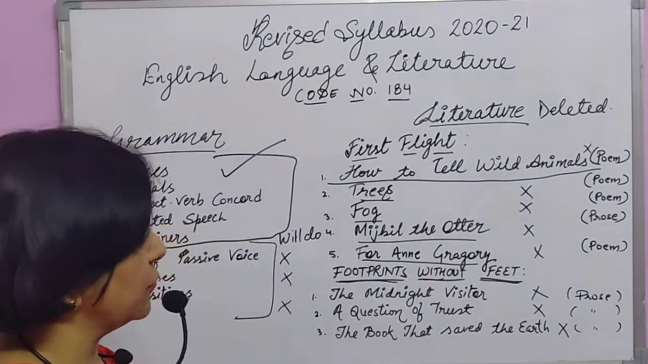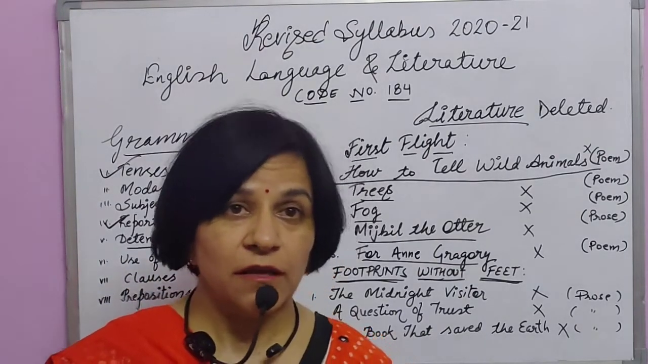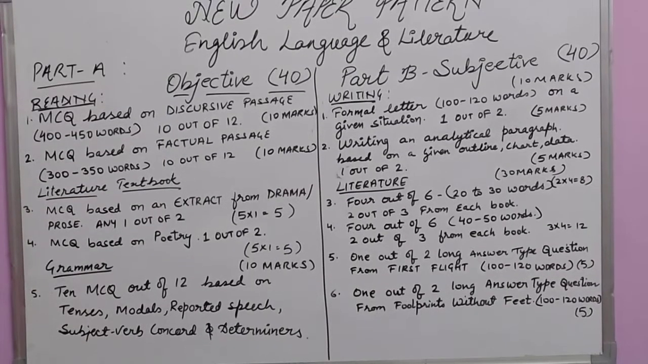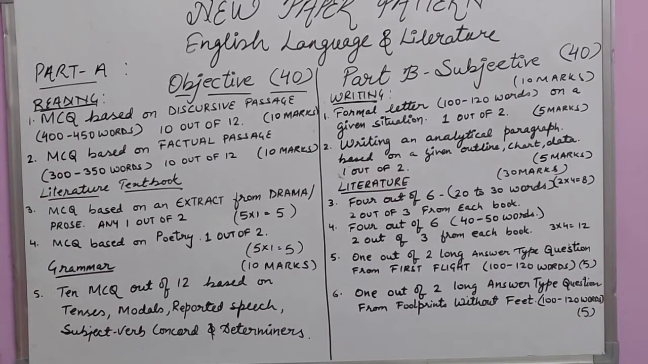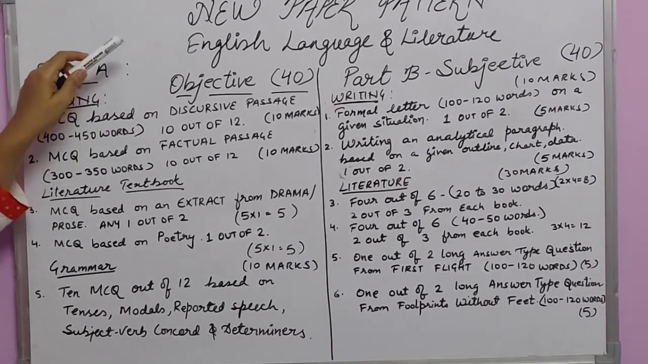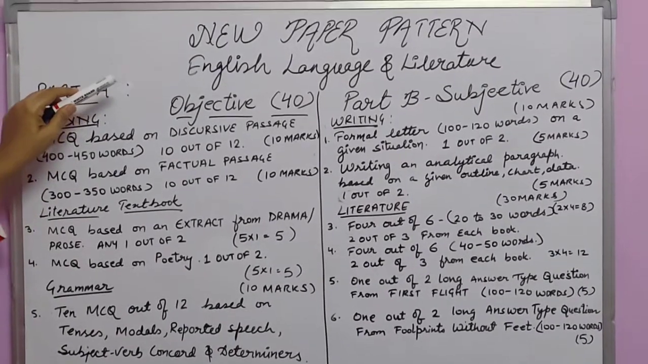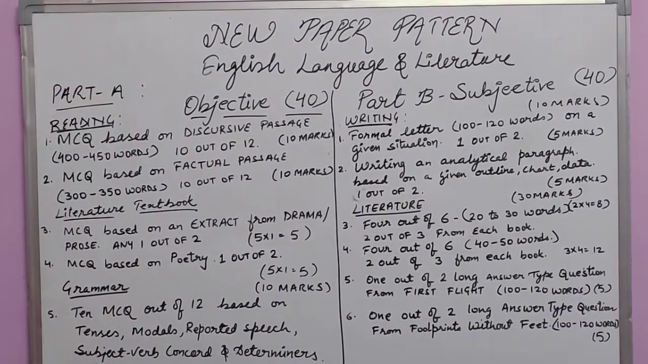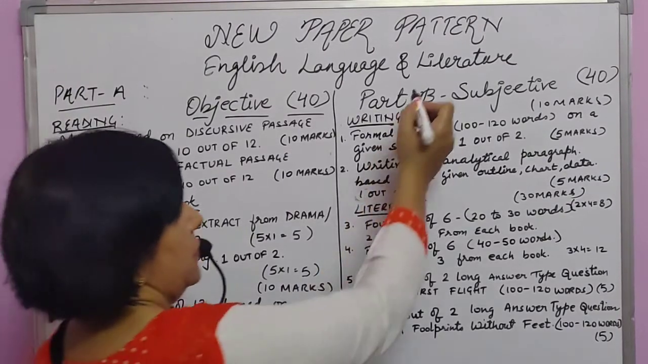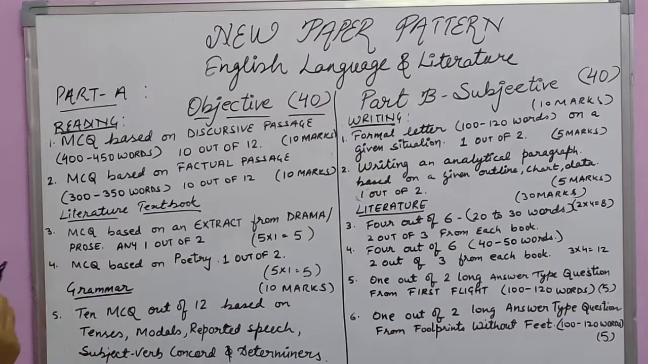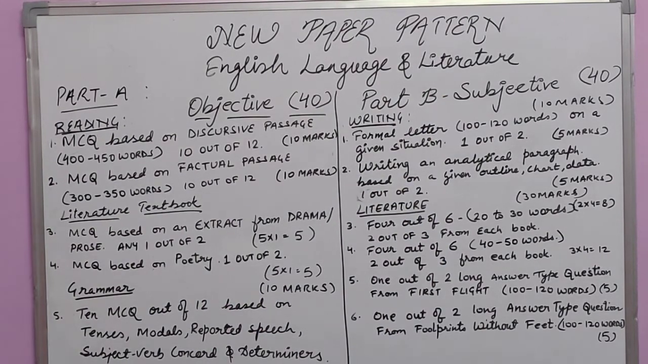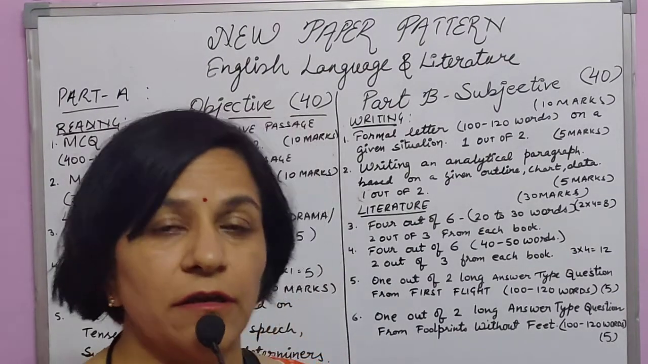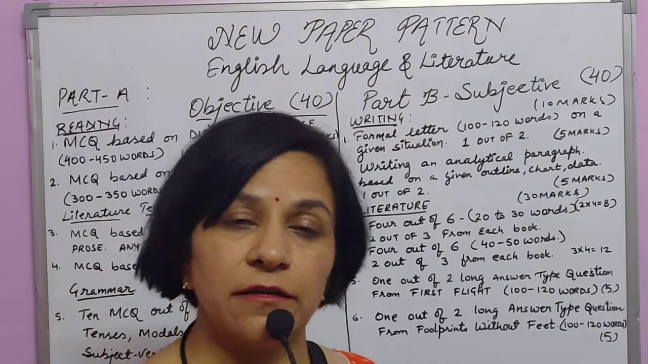after this, I will let you know what the new paper pattern is according to the revised syllabus. So here is the new paper pattern, English Language and Literature. See students, till now our paper was divided into 3 sections. Section A, reading, section B, writing and grammar, and section C, literature.